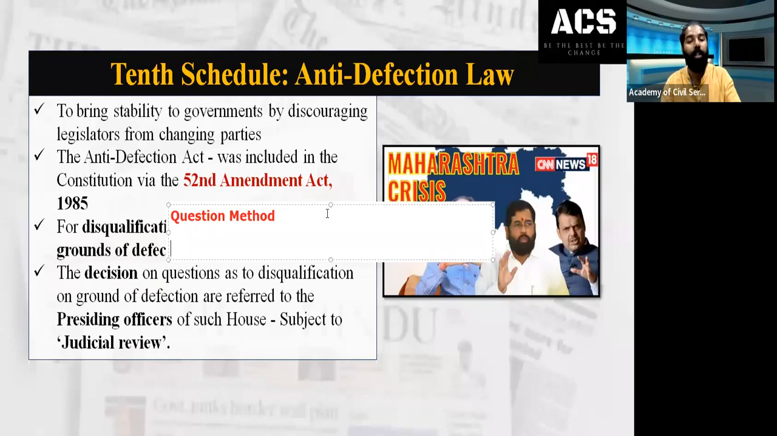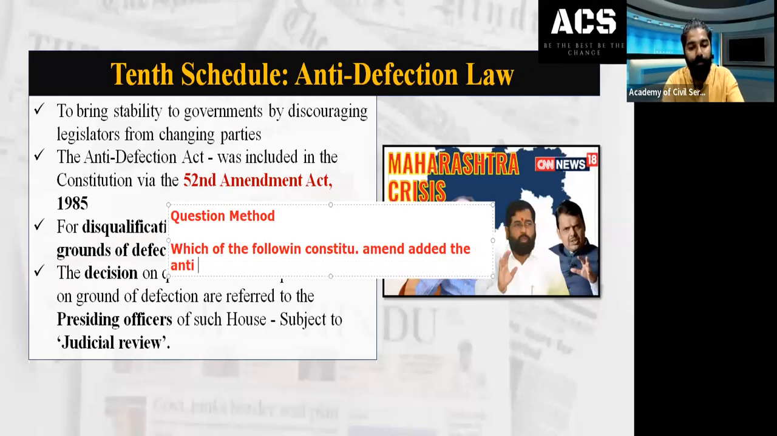The Anti-Defection Act was included in the Constitution via the 52nd Amendment Act of 1985. The question can come: which of the following constitutional amendments added the anti-defection law? The question may not be written in a proper way, but you understood how such questions can come.